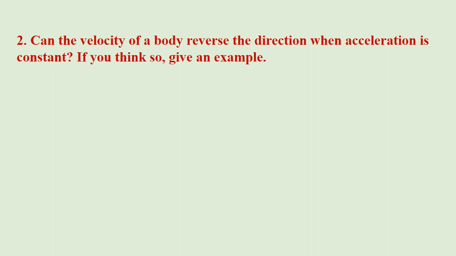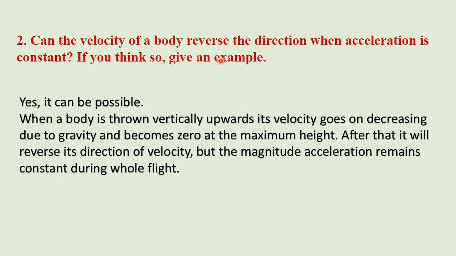Question number 2. Can the velocity of a body reverse the direction when acceleration is constant? If you think so, give an example. Answer: Yes, it can be possible. When a body is thrown vertically upward, its velocity goes on decreasing due to gravity and becomes zero at the maximum height. After that, it will reverse its direction of velocity, but the magnitude of acceleration remains constant during the whole flight.